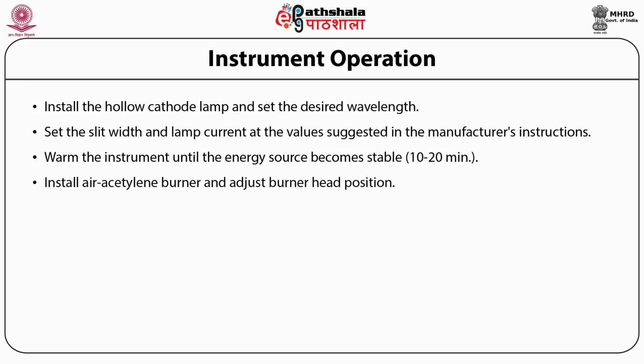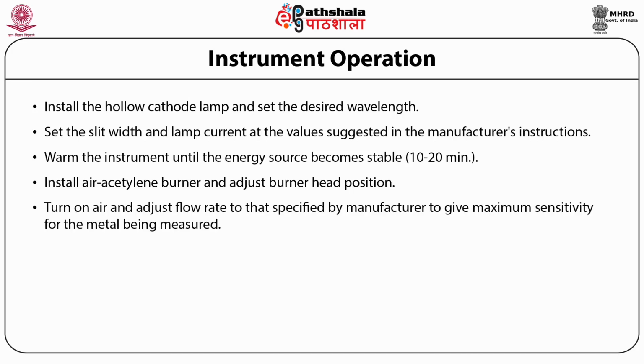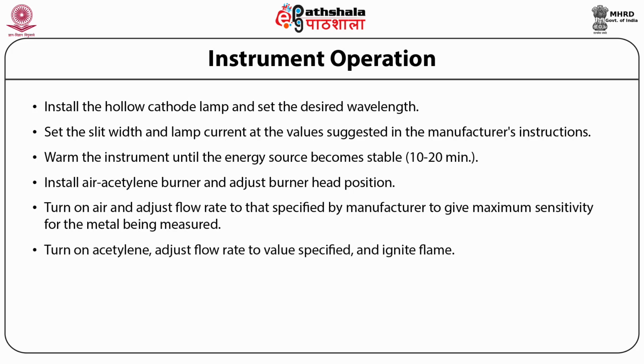The air acetylene burner is installed and the burner head position is adjusted. The air is turned on and the flow is adjusted to that specified by the manufacturer to give maximum sensitivity for the metal being measured. Acetylene is started, the flow is adjusted to a value, and the flame is ignited.